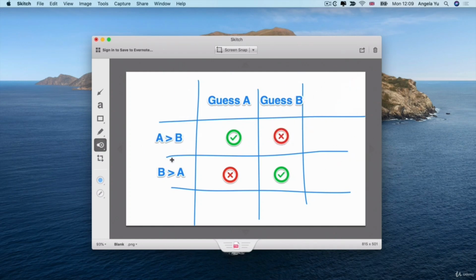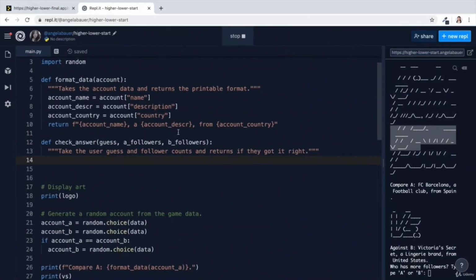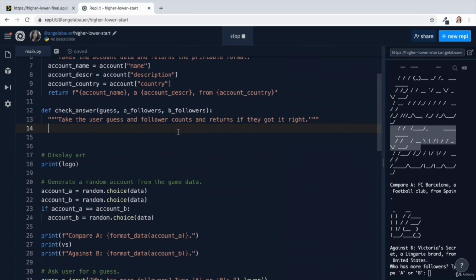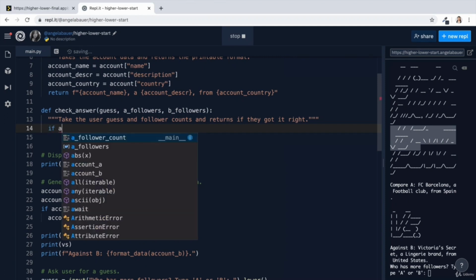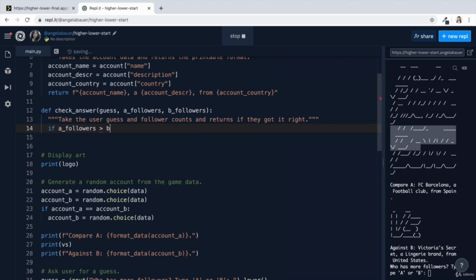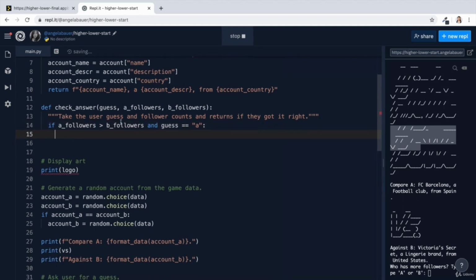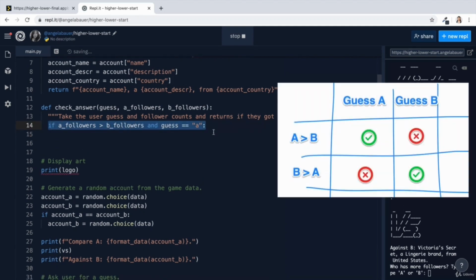Now, using this table, we can now construct our if statement. There is a very, very long version of it, and there is a much shorter version of it. So the very long version would check for something like if the A followers is greater than the B followers, so A has more followers than B, and the guess is equal to A. Now, you can go through this way and create 4 of these if and elif else statements, but it's very easy to get lost in some of the logic.